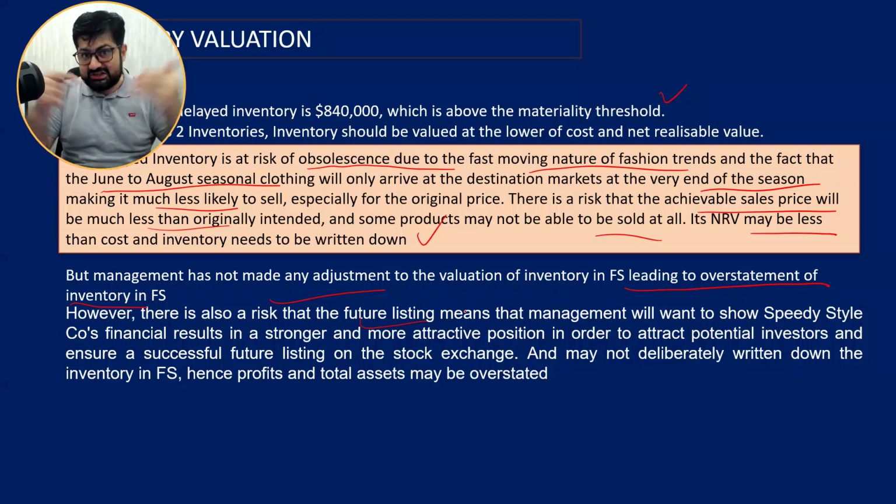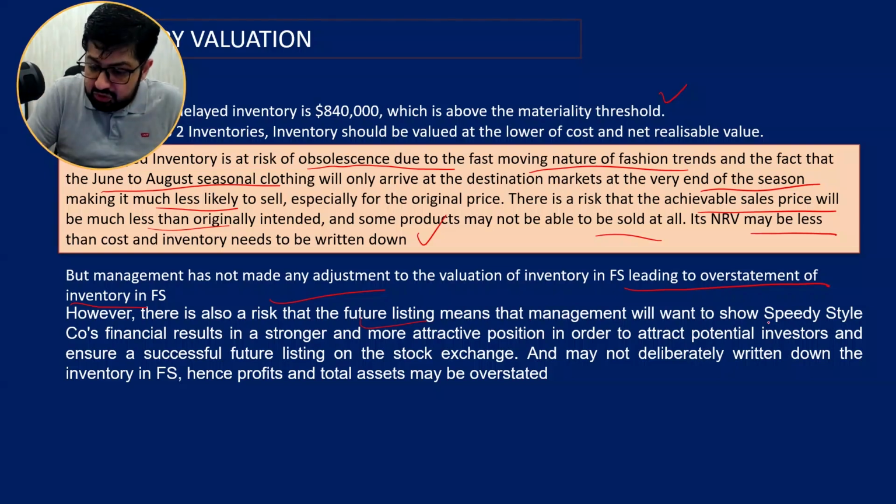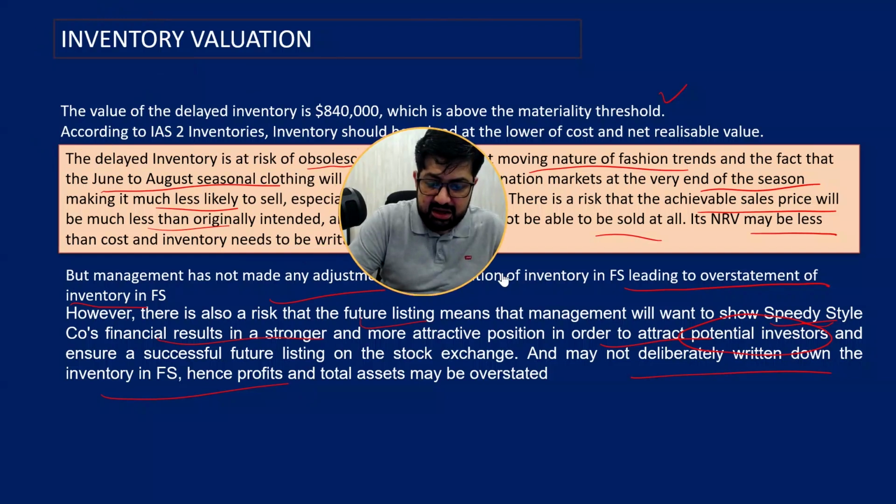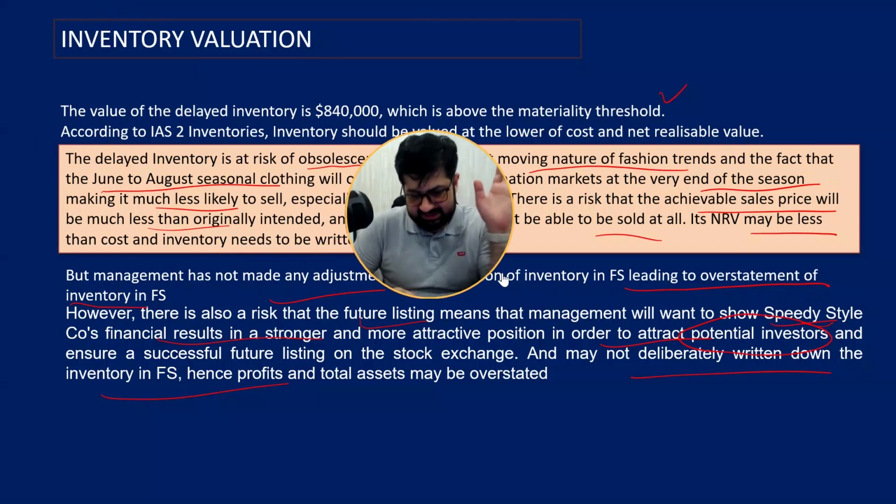So we are connecting the dots: in order to show better financial results and a more attractive financial statement to potential investors, they may deliberately not write it down. Hence, profits and assets may be overstated.